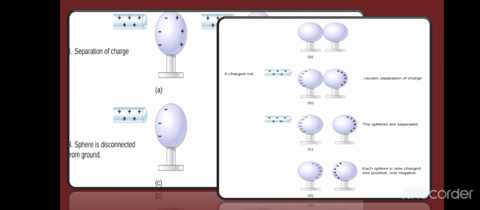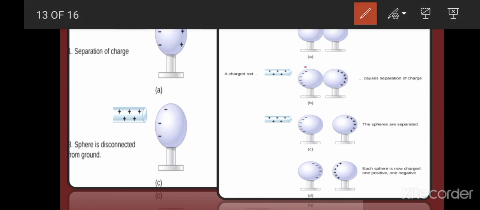Let's discuss another case. You have two neutral spheres. They are touching each other so that the electrons can move from one to the other. A charged rod is brought close to one sphere. What will happen? The electrons from both of the spheres will gather to the part which is close to the charged rod. Next, one part will appear as positive and the other will be negatively charged.